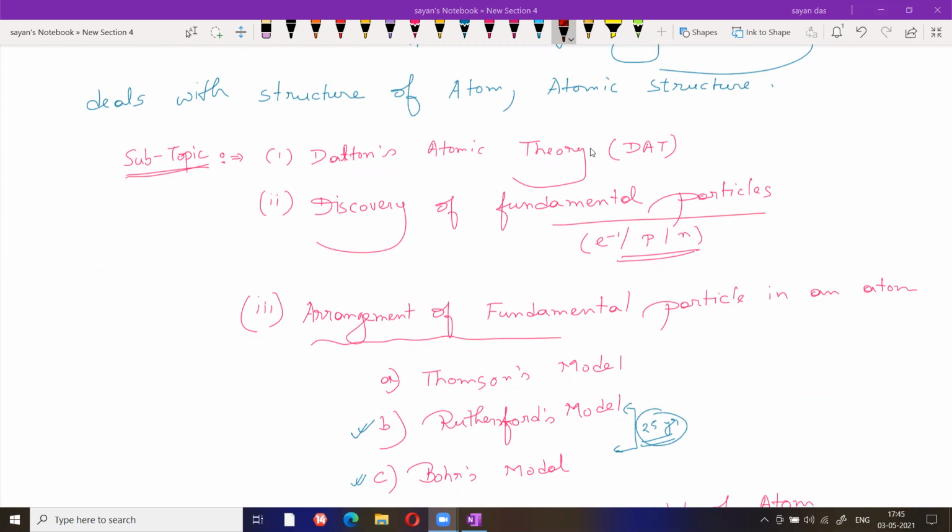Okay, let's start with the first topic. First topic is basically DAT, Dalton's atomic theory.